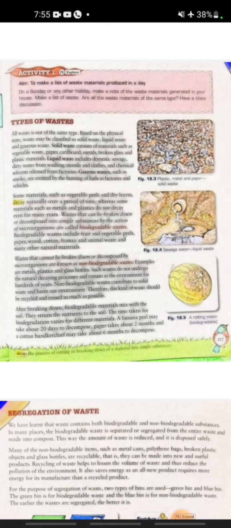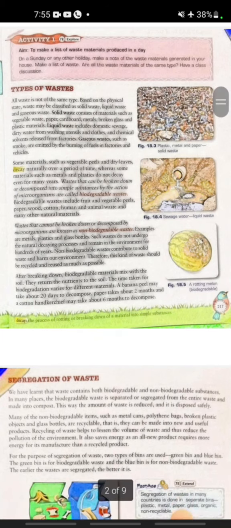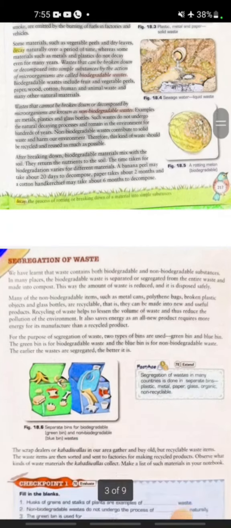Second, non-biodegradable waste. Wastes that cannot be broken down or decomposed by microorganisms are known as non-biodegradable wastes. Examples: glass and plastics.